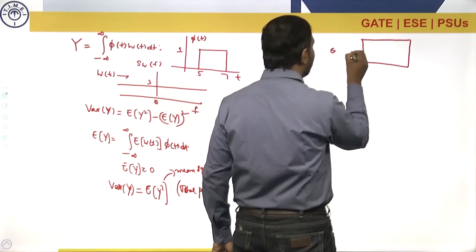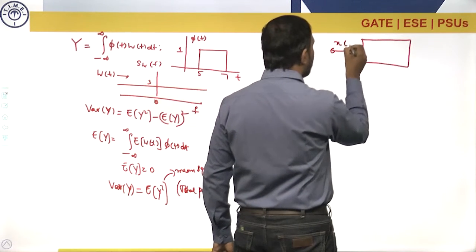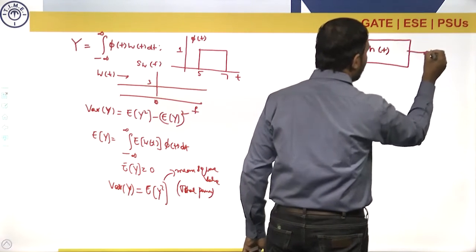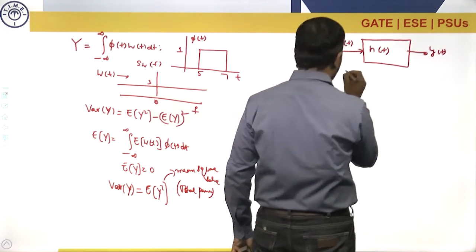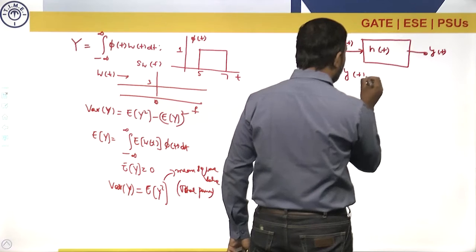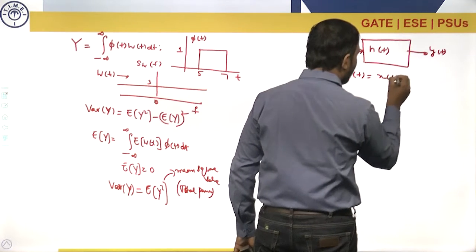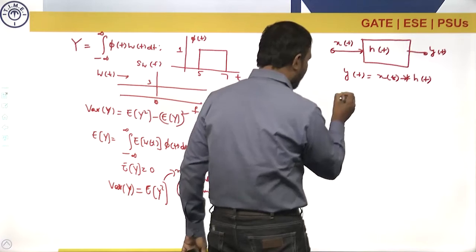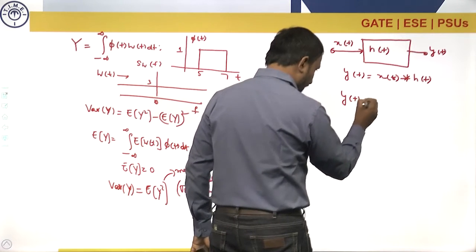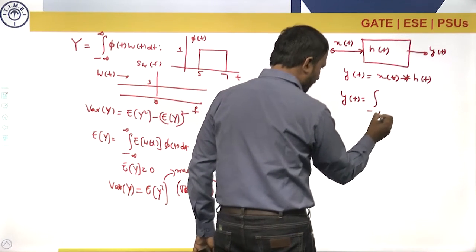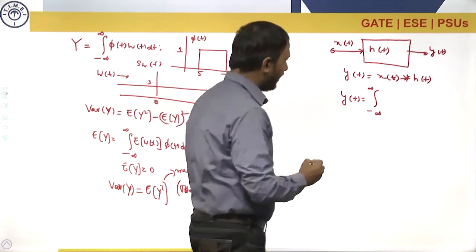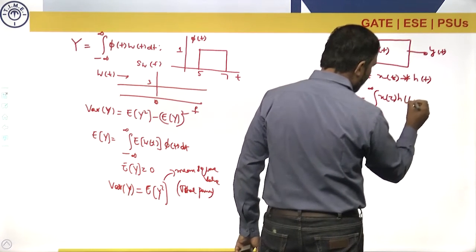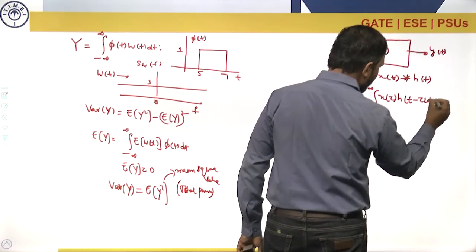with input x of t and impulse response h of t, then your output is y of t, and we know that output y of t is given by the convolution of x of t with h of t, and the convolution expression is the integral from minus infinity to infinity of x of tau h of t minus tau d tau.